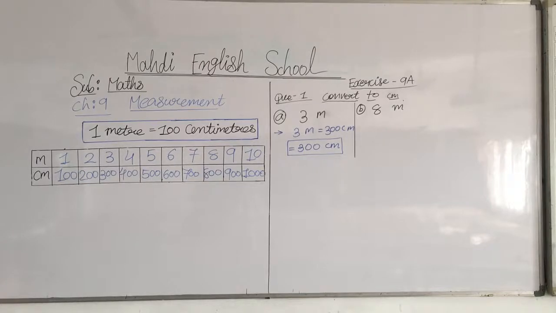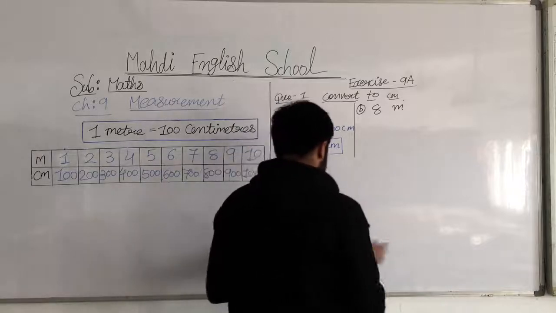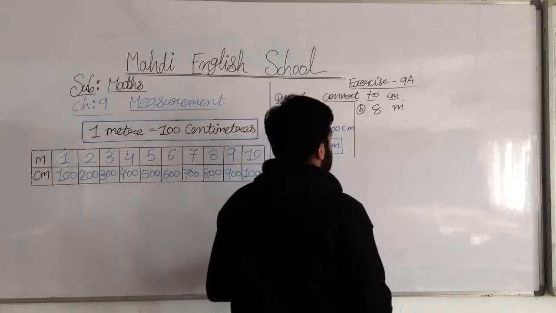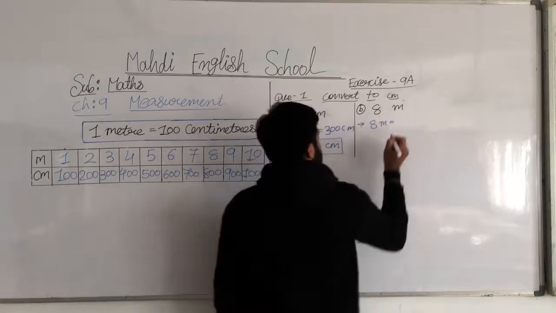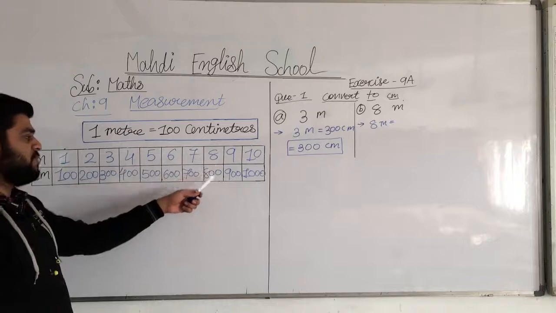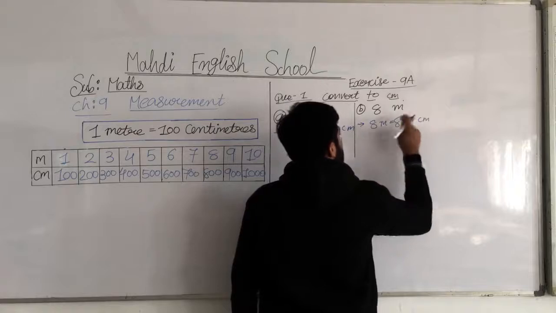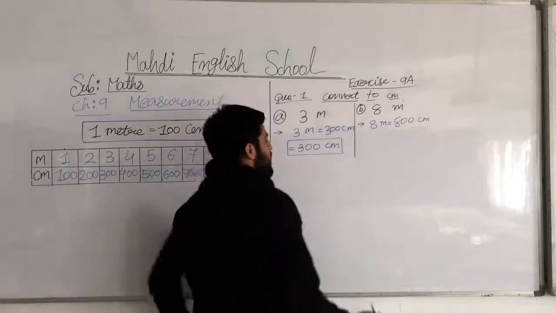Very easy question, all dear. 3 meter is equal to 300 centimeter. See, 3 meter is equal to 300 centimeter. And here, my dear students, see, 8 meter. How many centimeters? 800 centimeters. I hope you all have understood.